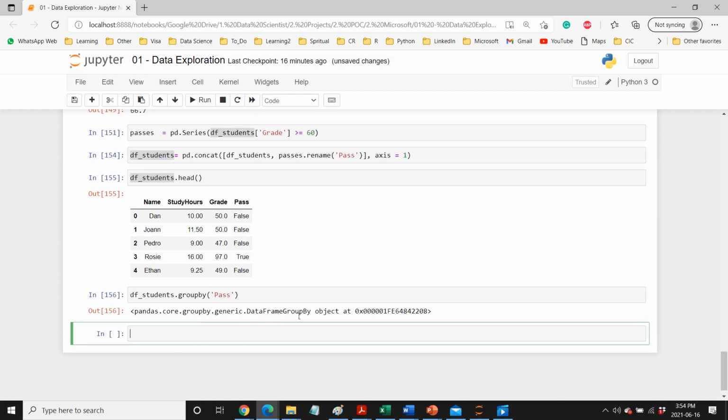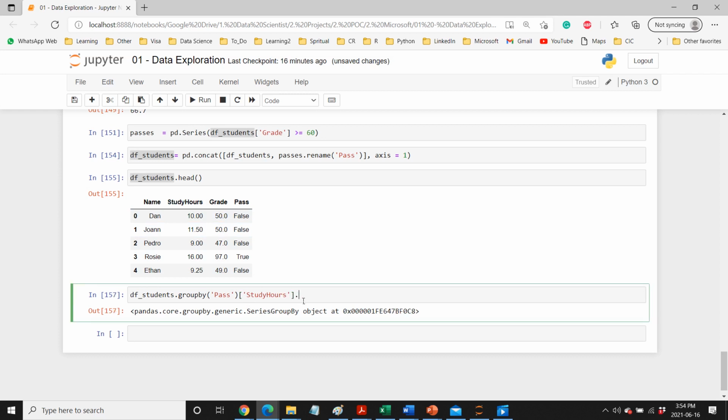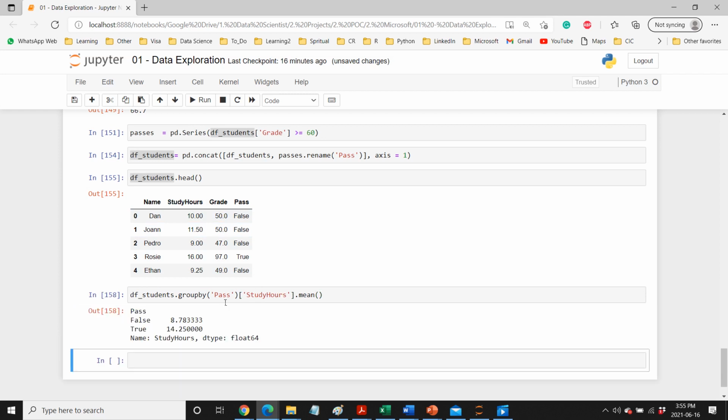This will give you a group by data frame. Now if you want to see a particular column, let's say study hours, then we need to provide a certain function, either count, sum, mean, or another aggregate function. Let's see the mean value of study hours for each case of pass and fail, and that's what we get. If you want more columns, you can add more columns as well. For example, you can even use grade here.